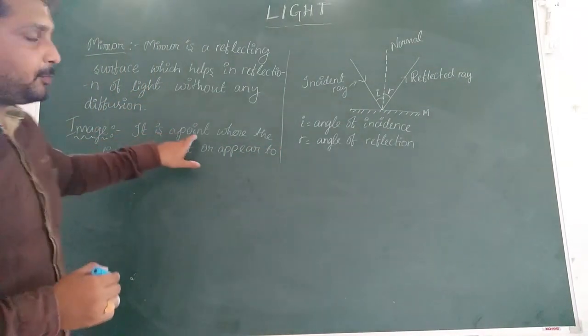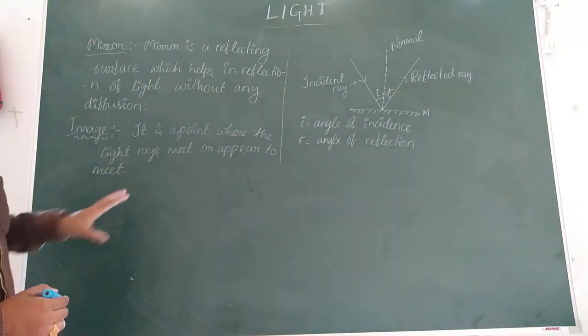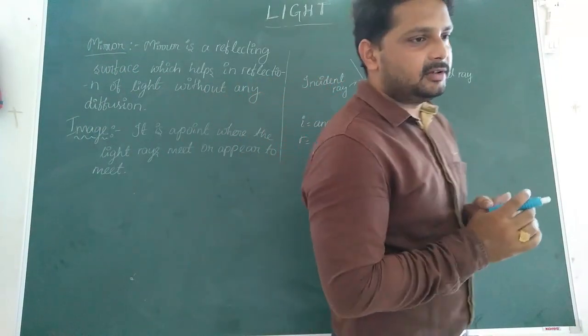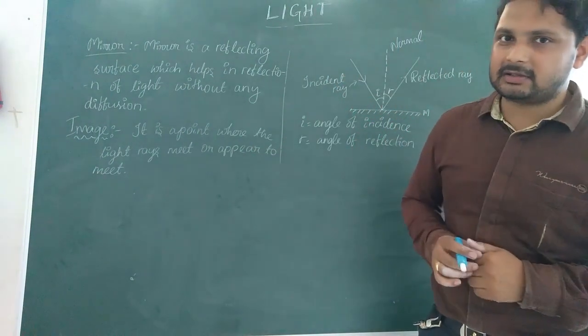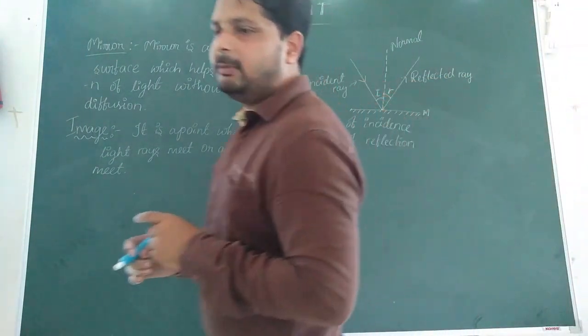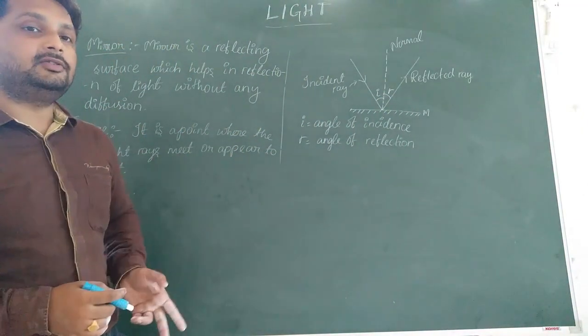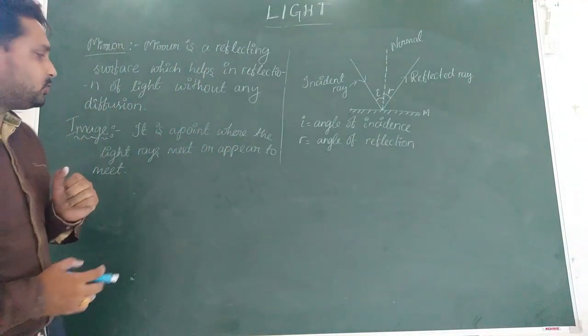So, image is a point where the light rays meet or appear to meet. Okay? So, either they meet directly or they seem to appear to meet at that point. That is called an image. Now, in the definition of the image, two things are mentioned: they meet or they appear to meet. So, based on this, image is divided into two types.